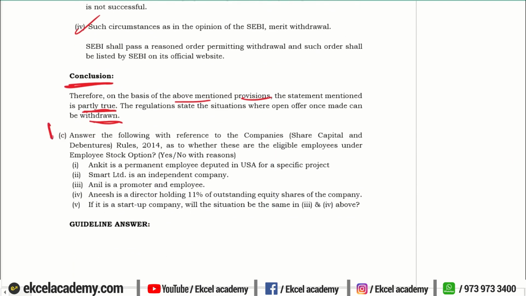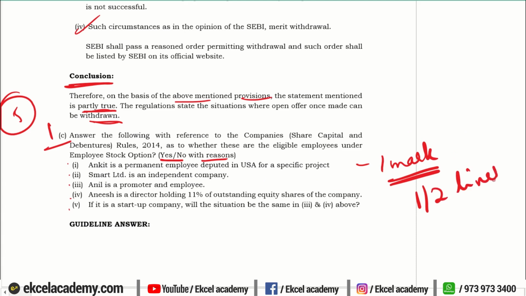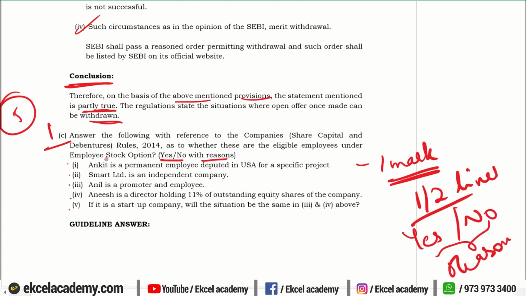Moving on to the third question, 1C, it is also for 5 marks, and you will see that there are 5 sub-questions, so you should automatically get to know that each sub-question will carry 1 mark. So you have to state the reason along with the statement, yes or no. Your answer should be maximum 1 or 2 lines. State yes or no, and along with that, state the reason for what you are saying. Here they are mainly talking about the definition of employee.